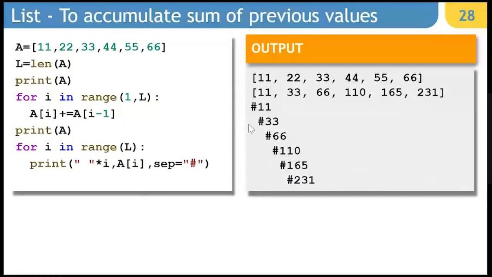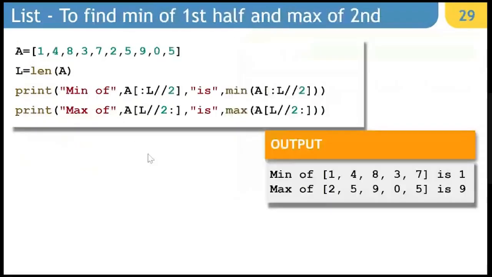You can see 11, 33, 66, 110, 165 are basically nothing but the values added with the previous values. Then to find the min and max of the first half as well as the second half, we can simply take the min of the first half and the max of the second half. We can simply make use of slicing for doing that, because slicing of a list gives you the result as a list only.